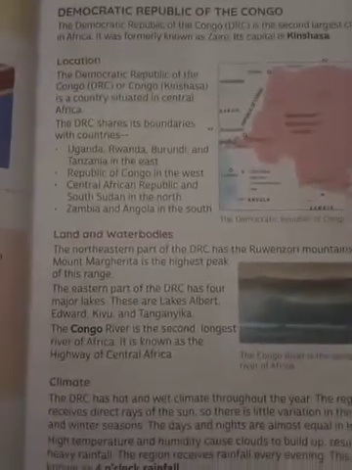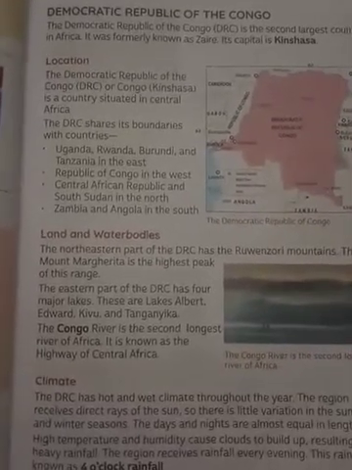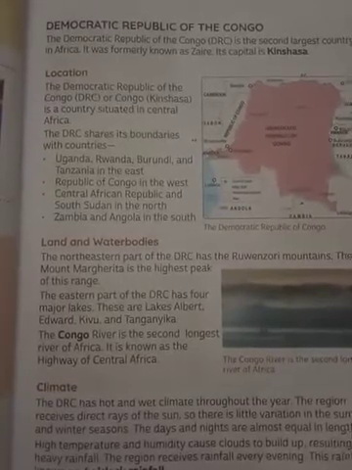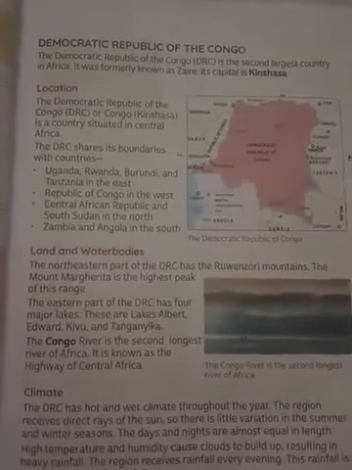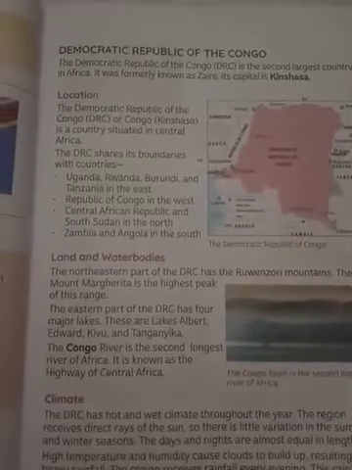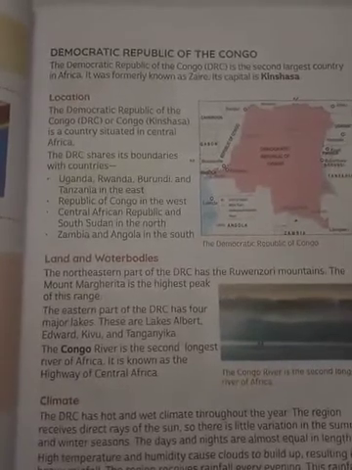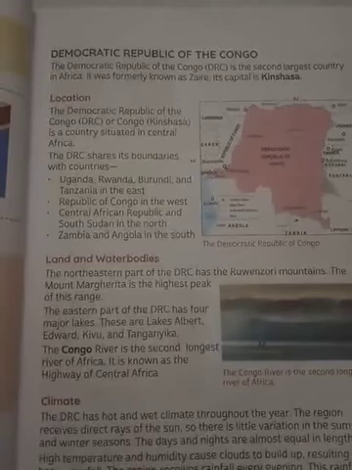Next, land and water bodies. The highest peak in this DRC is Mount Margarita, and it has the Ruwenzori Mountains in the northeastern part of DRC. Towards the eastern part of DRC, it has four major lakes.